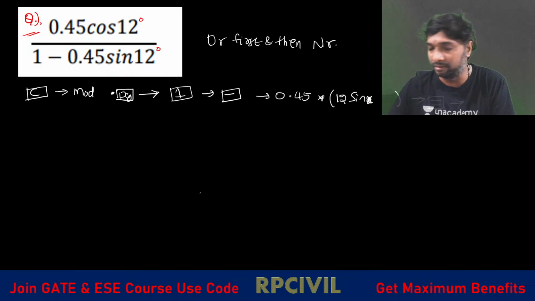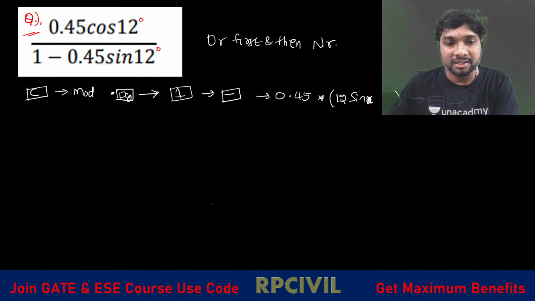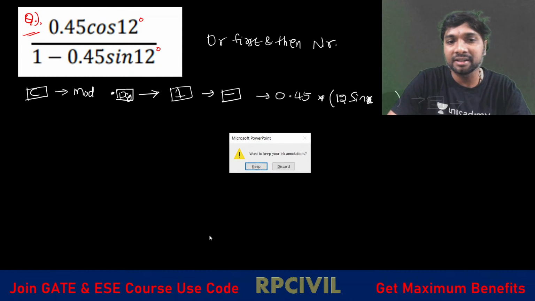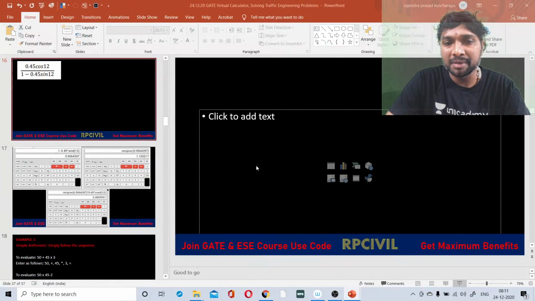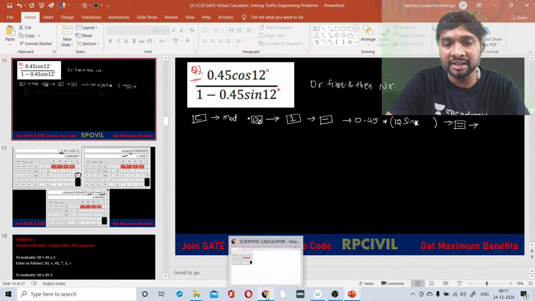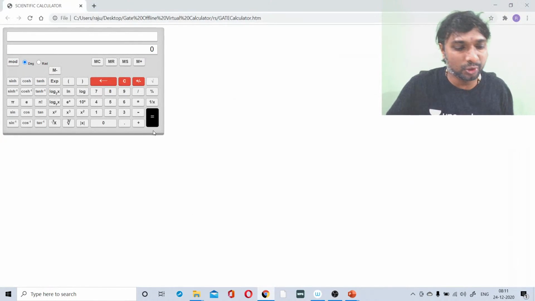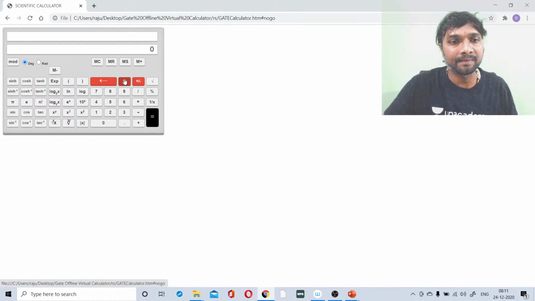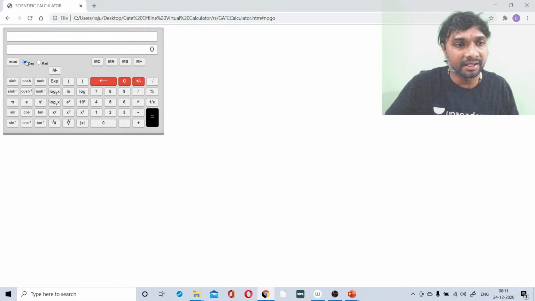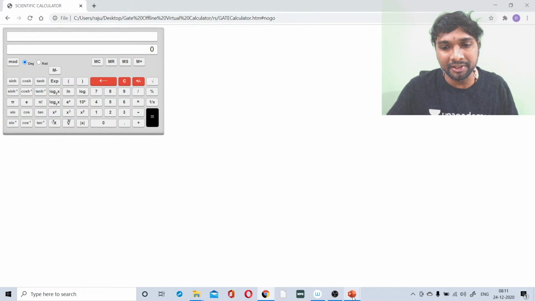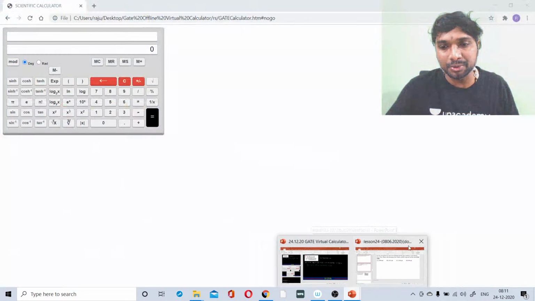Now shall we look at the same thing in the real virtual calculator? I have given the screenshots, but we'll look in the real virtual calculator. Yes, we'll solve it in the real virtual calculator. Clear all? The degree mode is there. So what is that you are having? If you just observe,